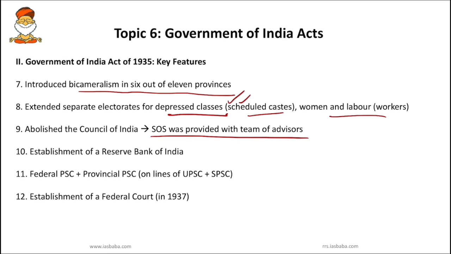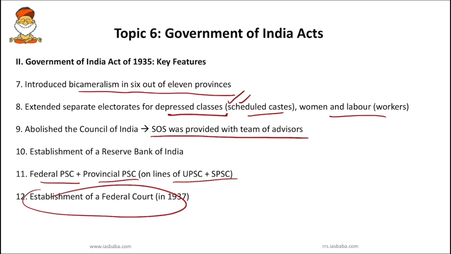So the Secretary of State was provided with a team of advisors. So finally, establishment of Reserve Bank of India. So they have given this point, but when I went to the RBI website, the facts are different. Anyway, Polity Lakshmikant says the establishment of RBI was under this Government of India Act 1935, and even the federal PSC or provincial PSC, that is Public Service Commission, was also introduced on the lines of UPSC and state PSC.